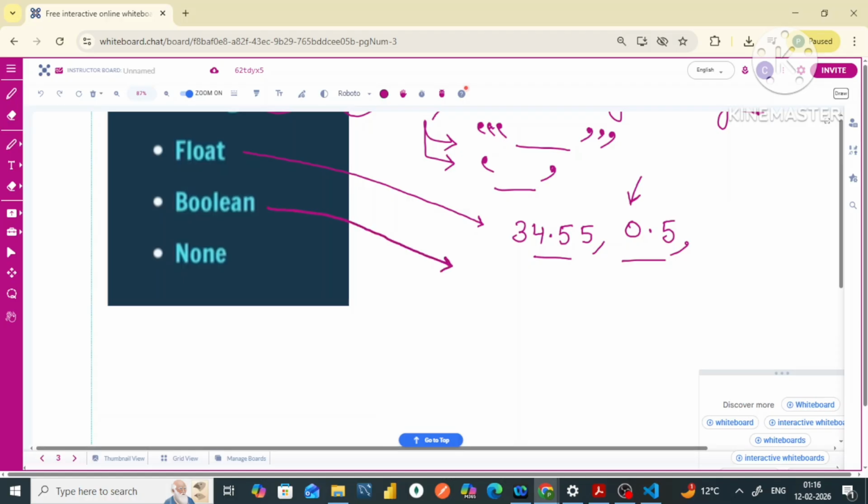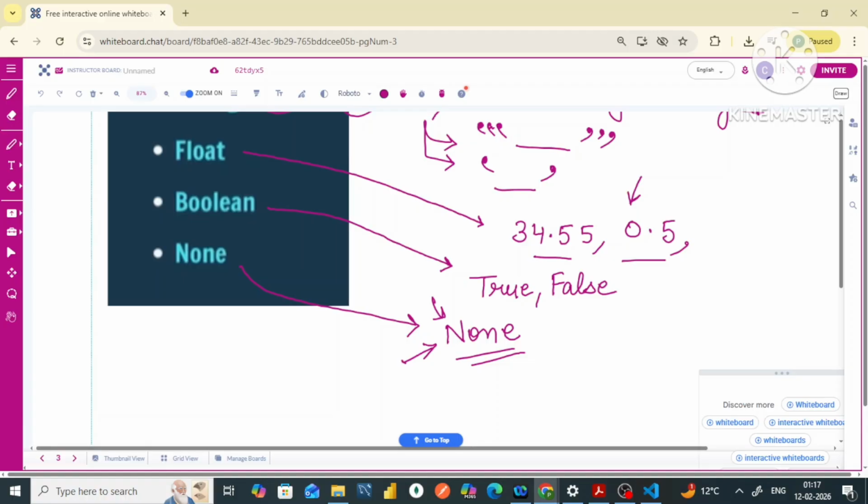Then there come Boolean values. Booleans simply signify the true value or the false value. These are simply stored in the case of Booleans. And there is the None data type. The None data type simply signifies, my dear friends, that there is nothing over there. The thing is empty. That is done by None.